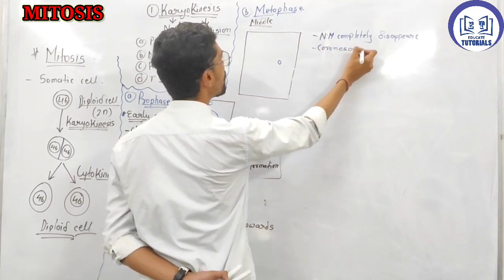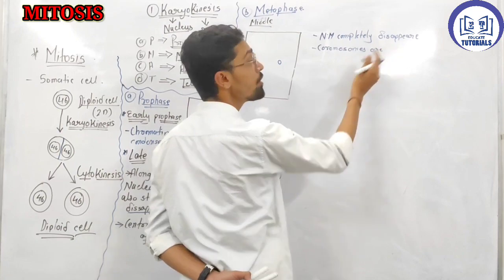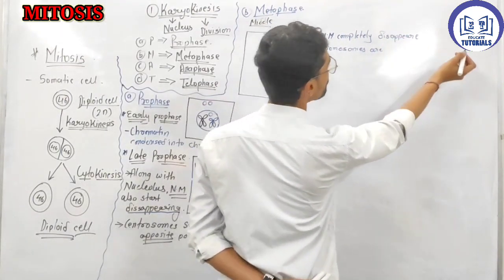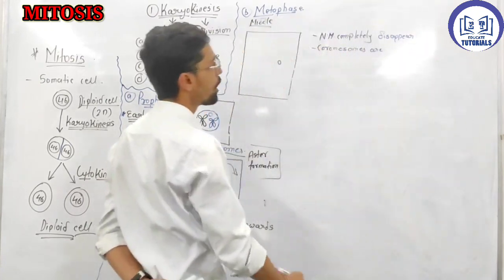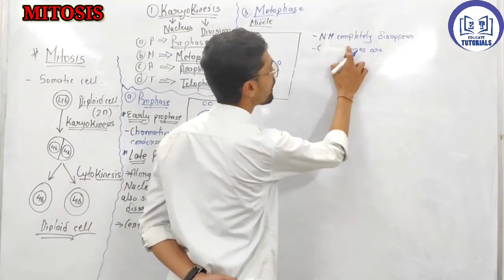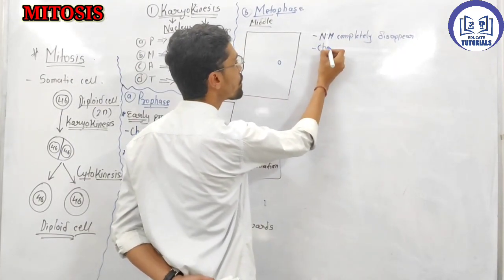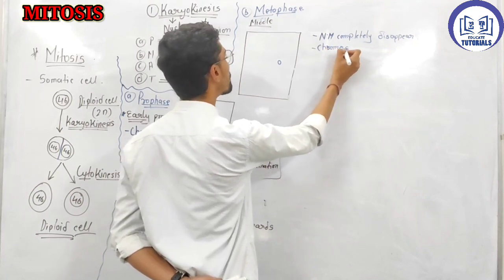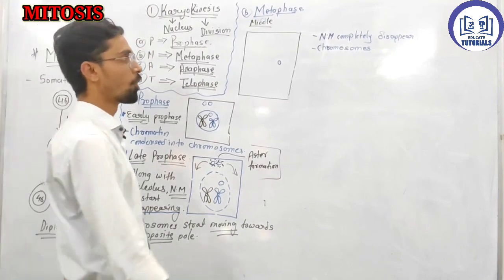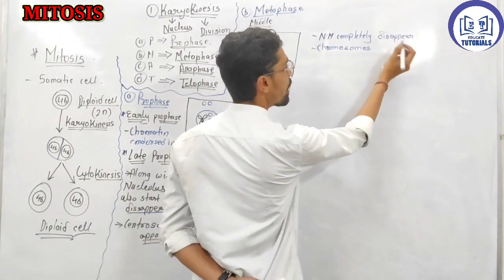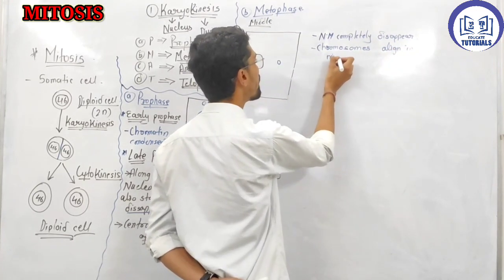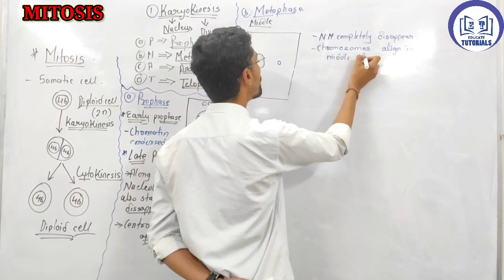Chromosomes are arranged, chromosomes align in the middle of the cell.